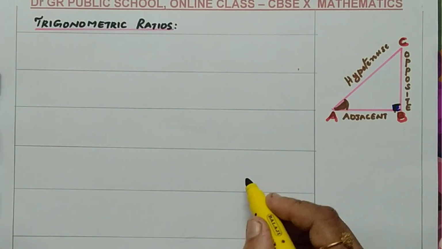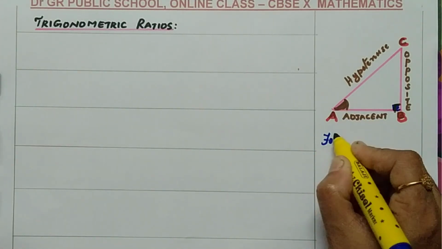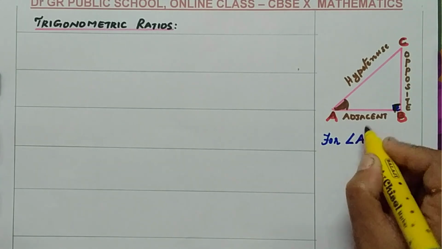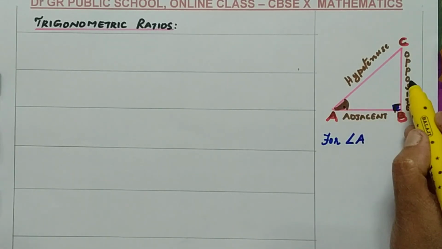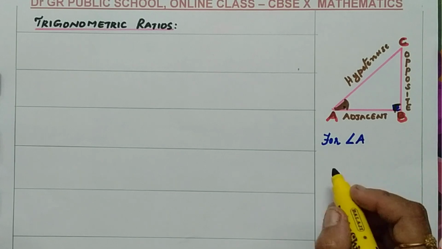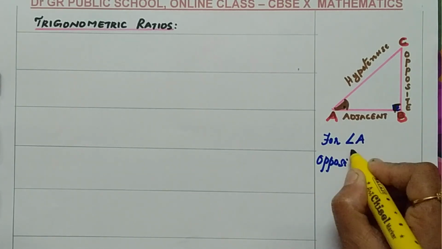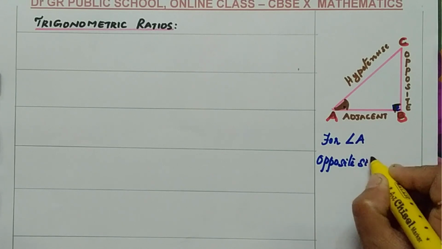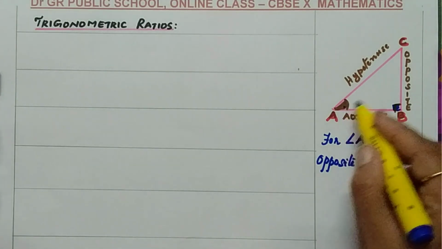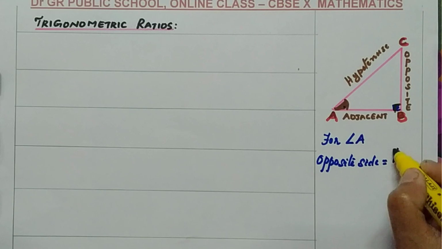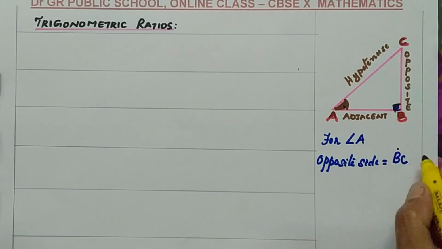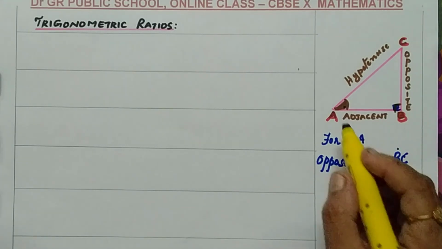The other two sides we need to rename. Consider the angle A. For angle A, the side opposite to angle A is called the opposite side, which is BC.